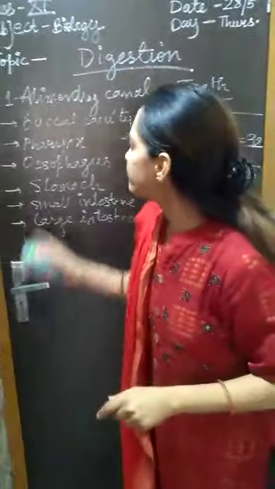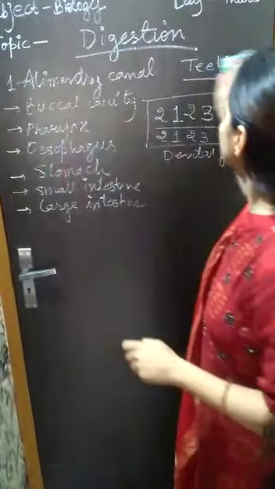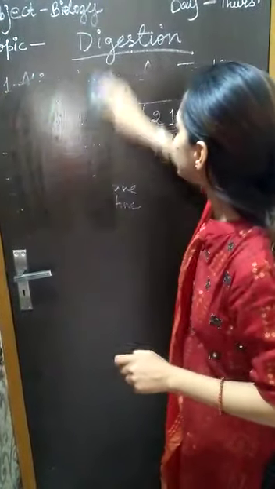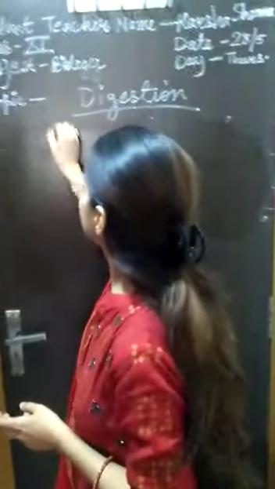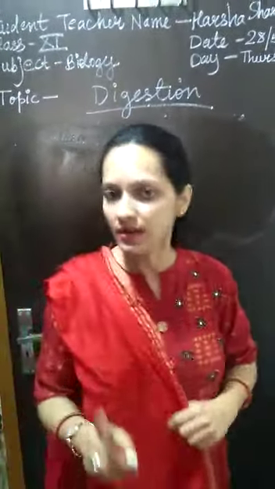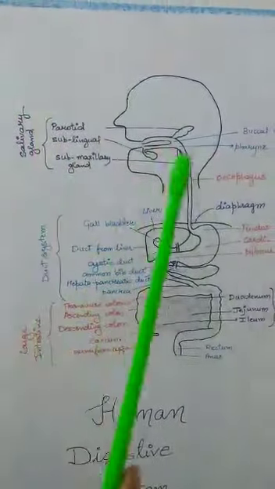Next part of the digestive system is the digestive glands. So we have 5 kinds of glands in our body. Let's look at the picture. The first gland is salivary gland.